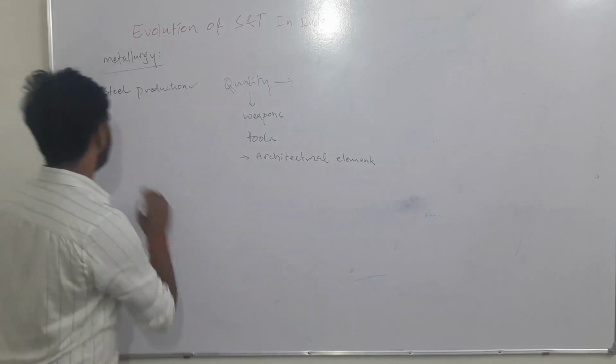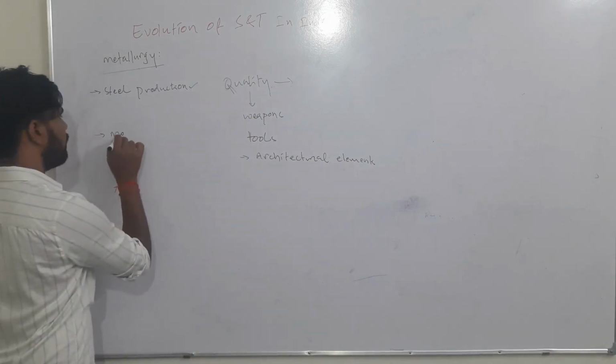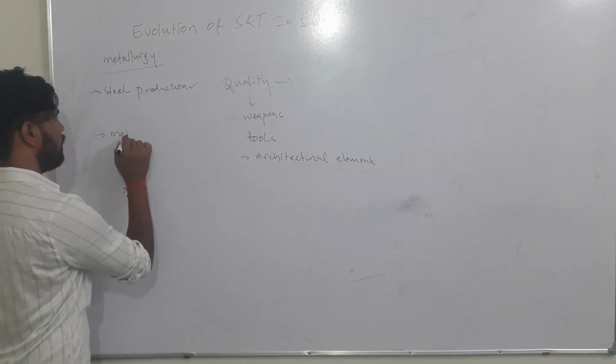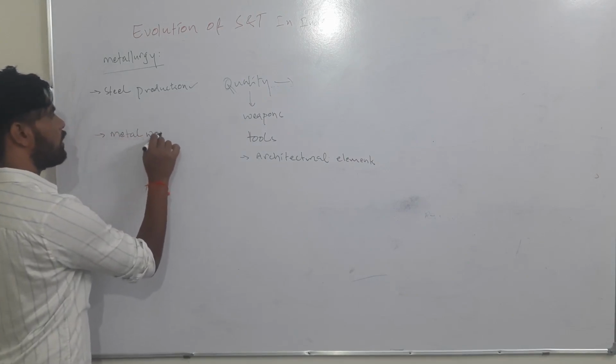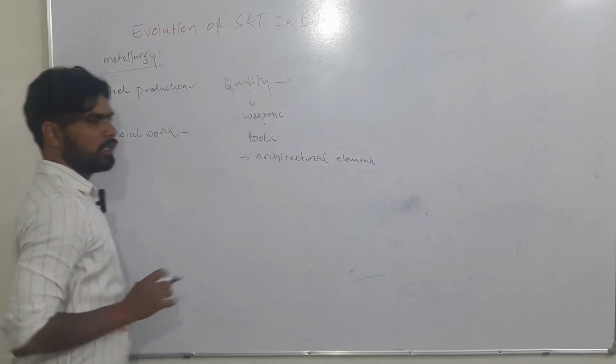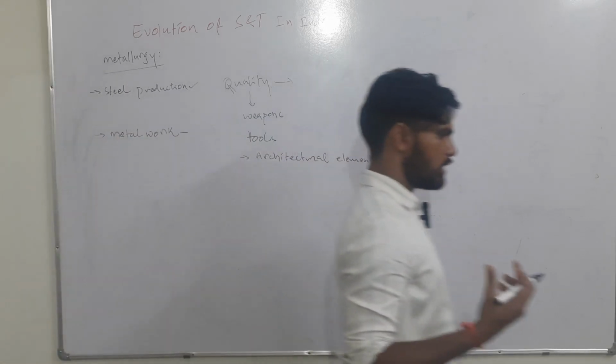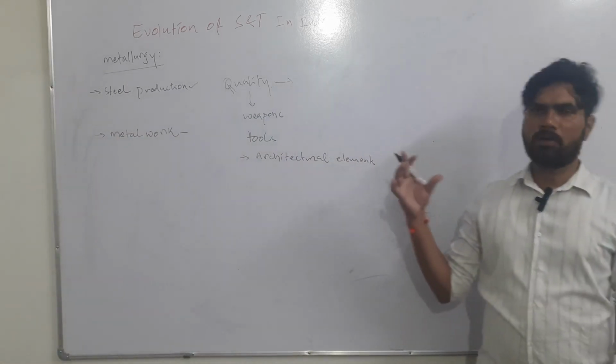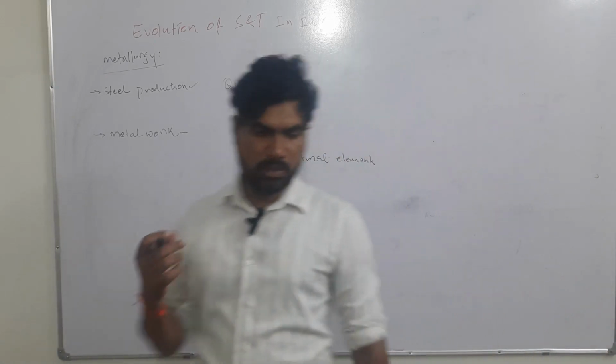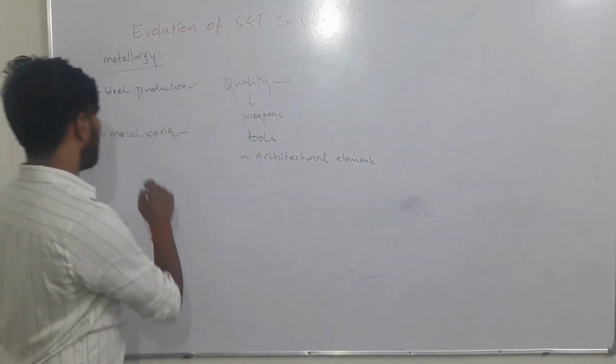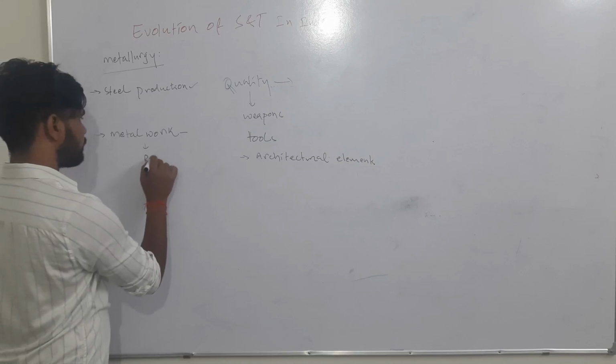Apart from that, another area where a lot of improvement was there is metalwork. Artisans were there, and there were cottage industries. In that, metalwork was very much advancing, and it was refined.